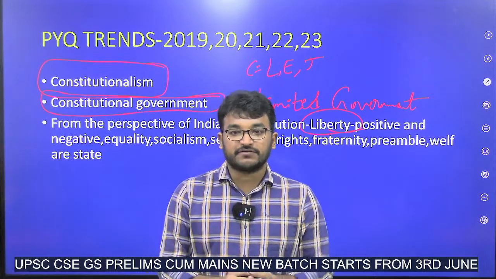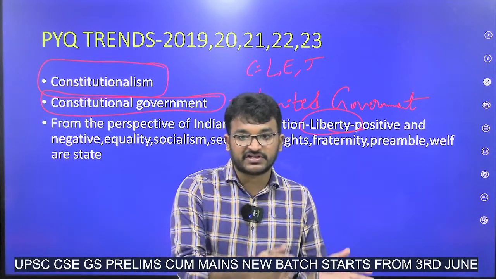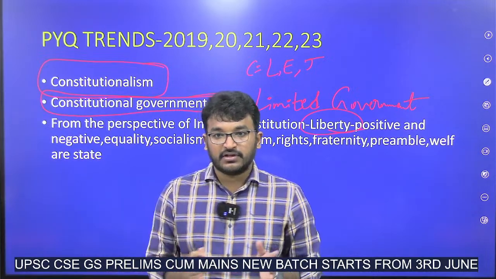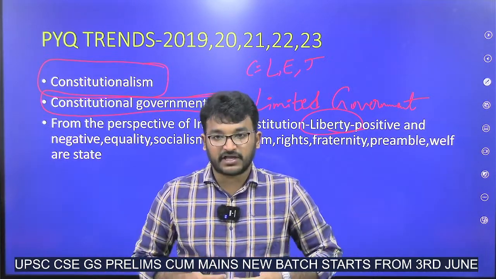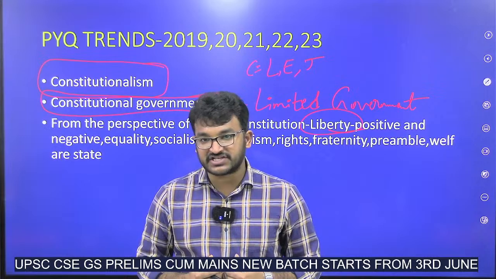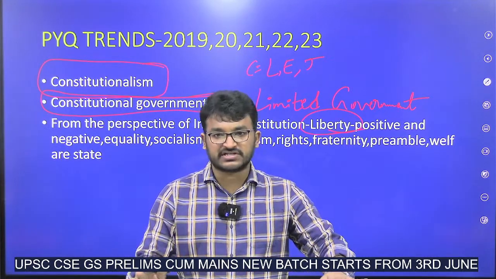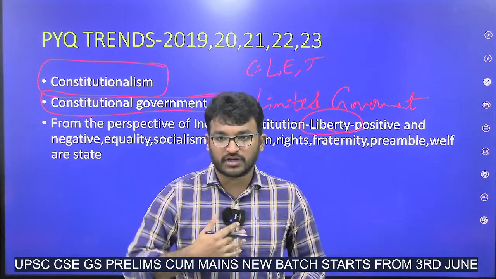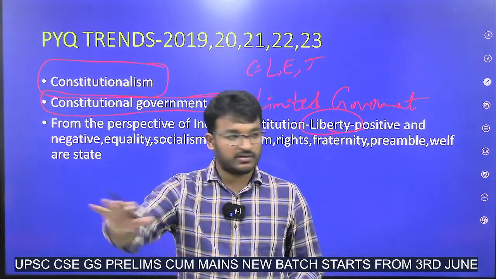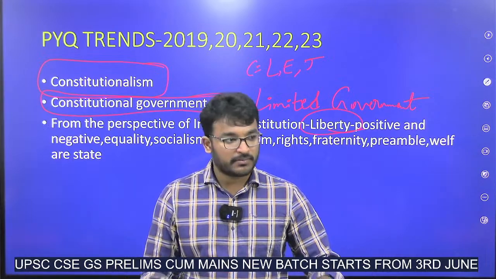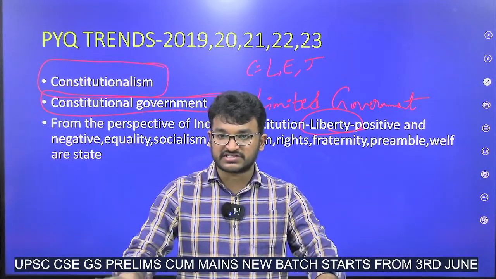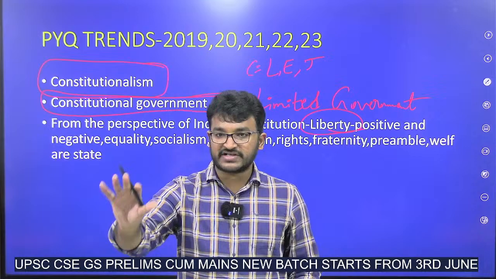See, for example, take the difference between positive liberty and negative liberty. In negative liberty, my home place is Visakhapatnam and I am in Hyderabad. There is no restriction from the government for me to go to Vizag. This is negative liberty, means there is no restriction, absence of restraint. I can go to Vizag.